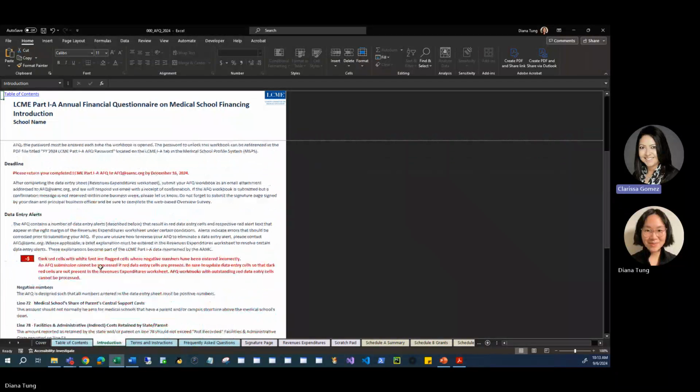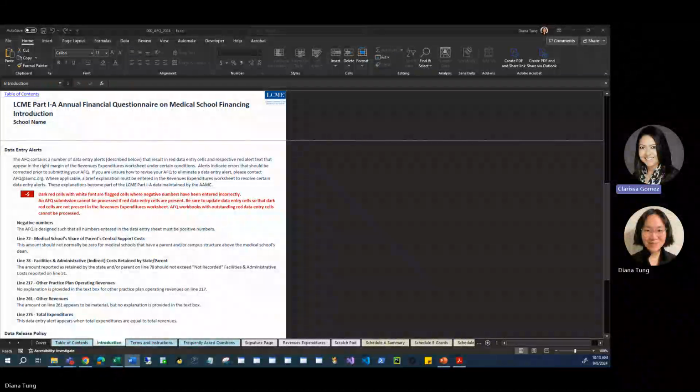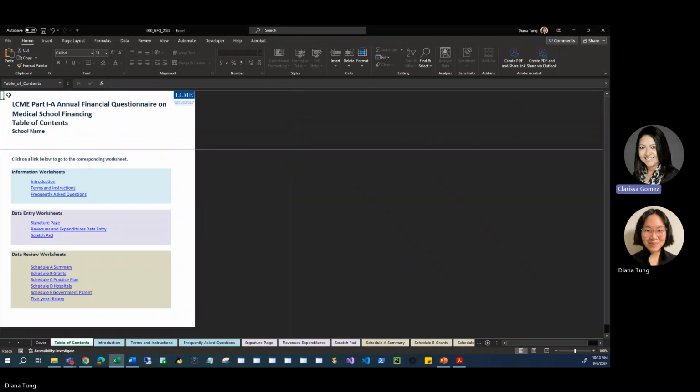Data entry alerts. The AFQ workbook uses conditional formatting and custom alert messages that prompt you to address and explain invalid data entries, such as entering negative numbers. For select data, when an invalid data entry alert appears, you must provide an explanation within the respective text box to resolve the flag. The explanations provided are part of your AFQ data. Here's an example of how you can use a link to navigate the workbook. We can click on the Table of Contents link to return to the Table of Contents worksheet.